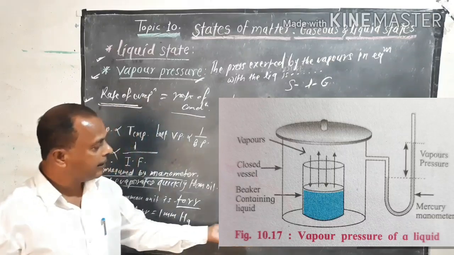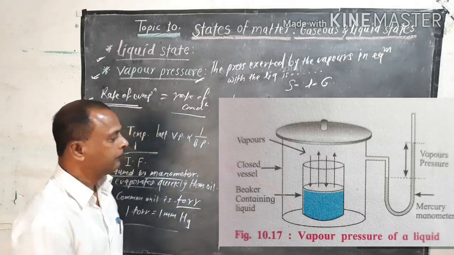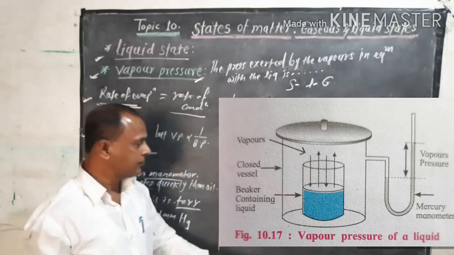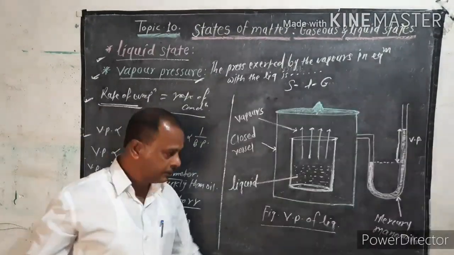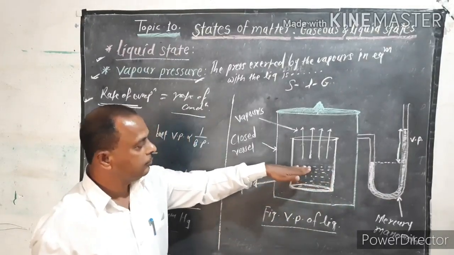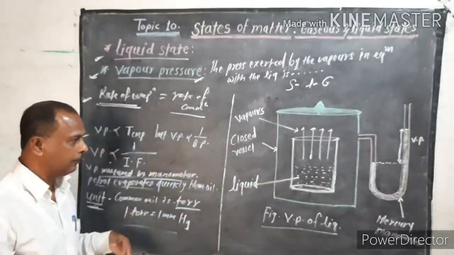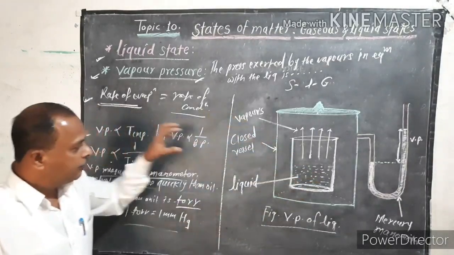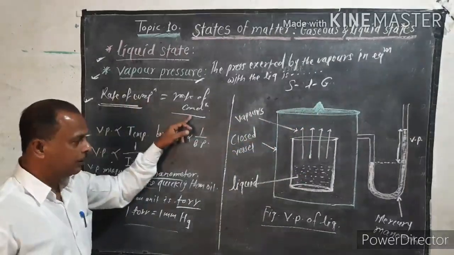Look at this diagram. In this diagram, the liquid is closed in a vessel. This liquid is closed in the container or vessel. Now the liquid in this beaker evaporates. The liquid molecules have a tendency to escape from the surface and convert into vapor. That is called evaporation. Now at equilibrium what happens? The rate of evaporation is equal to the rate of condensation.